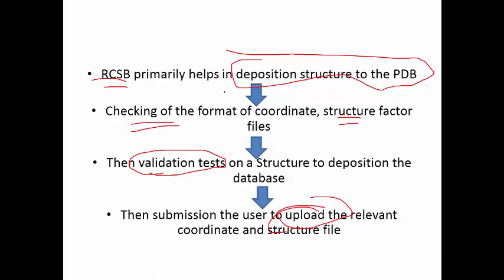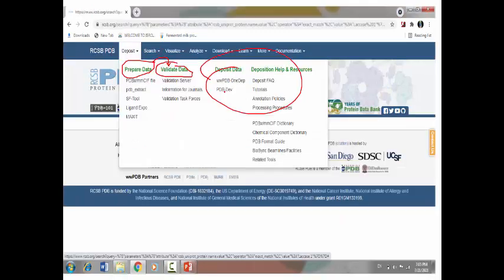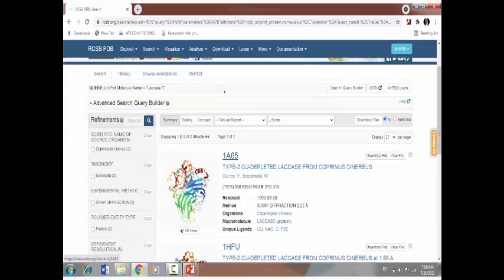You need to submit your data in the form of files, specific files. Once you submit it, it will be evaluated. After evaluation, if they find that whatever data you are submitting is correct, they will publish it. Then this is how you can retrieve the data when you need, or you can submit the data.